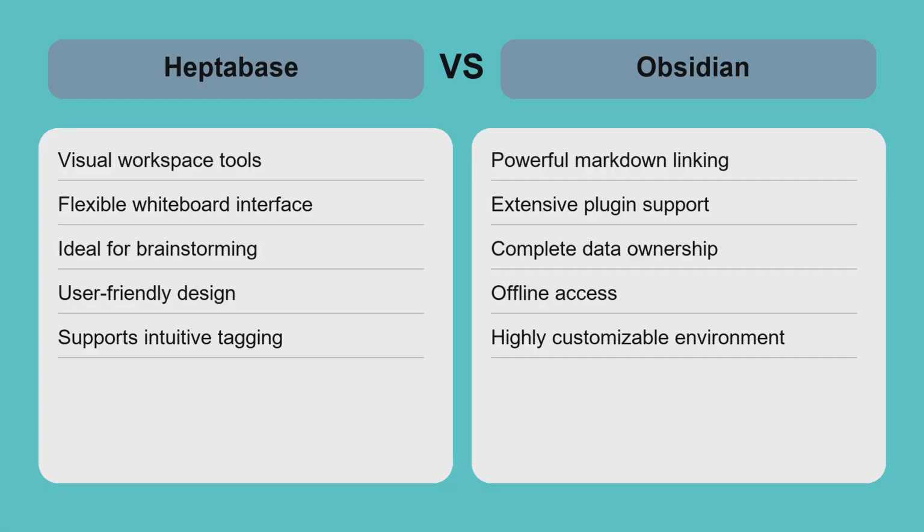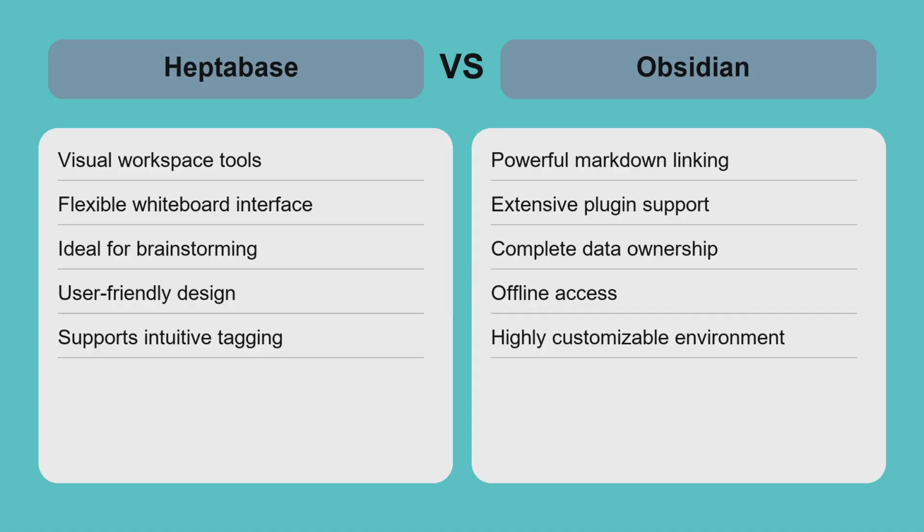Heptabase and Obsidian serve different note-taking styles with clear trade-offs. Heptabase's visual canvas makes it easy to brainstorm and see connections spatially, perfect for creative projects and team collaboration. However, it lacks the text editing depth and plugin ecosystem of Obsidian. Obsidian's Markdown files and graph view offer unmatched flexibility for building a knowledge base with strong linking and customization, but its interface is more text-heavy and less visual.